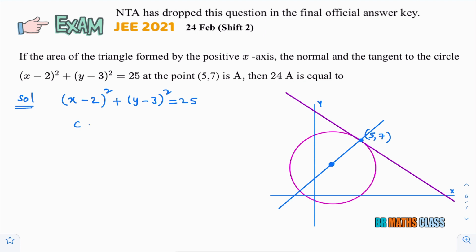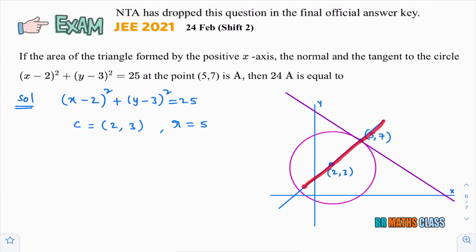As they have given the circle equation, we can write its center. You know (x minus h) whole square plus (y minus k) whole square equal to r square is the equation of a circle. So for this circle, center is (2, 3) and radius is 5. This is r square, radius is 5. So I'll mark the center of this circle (2, 3). To calculate the area of this triangle, I'll try to calculate this point as well as this point. To calculate these points, first I'll find the equation of the normal. And then I'll calculate the point of intersection of x-axis and this line.